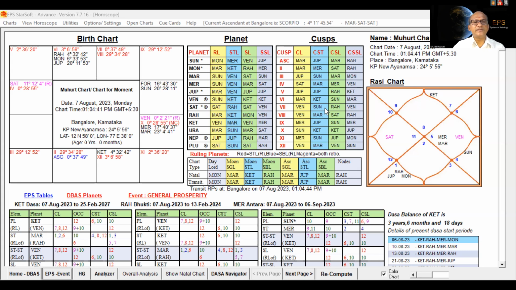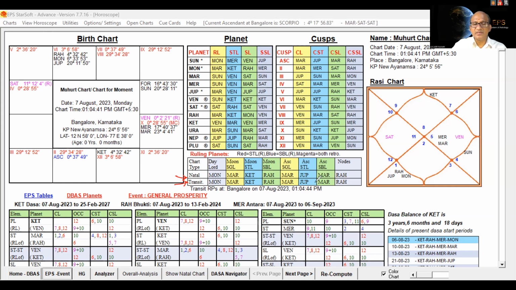Now I have created a chart for the moment in the EPS StarSoft advanced software. In this you can see transit ruling planets and natal ruling planets. As this is the chart of the moment, both natal and transit ruling planets will remain the same.